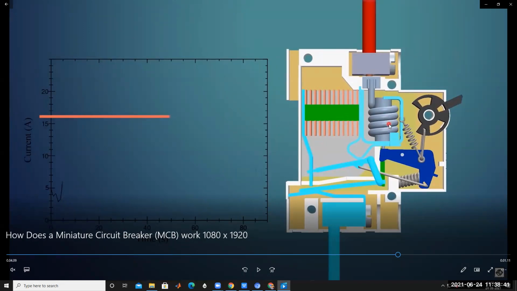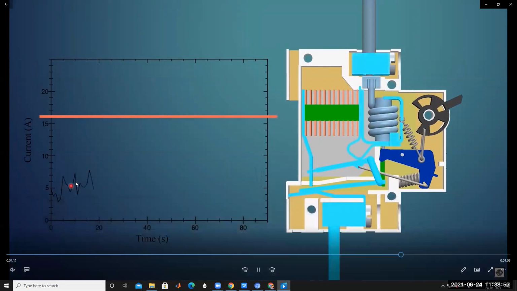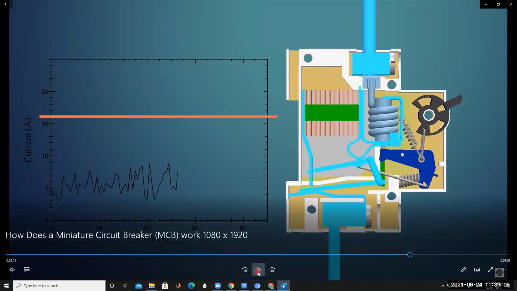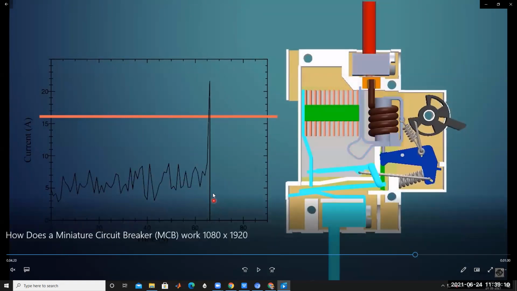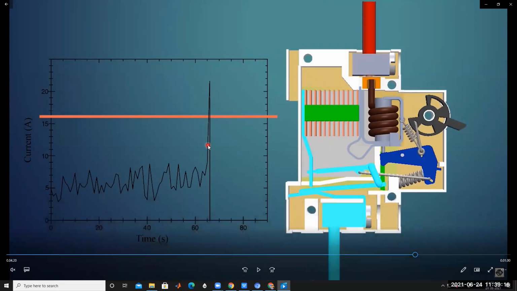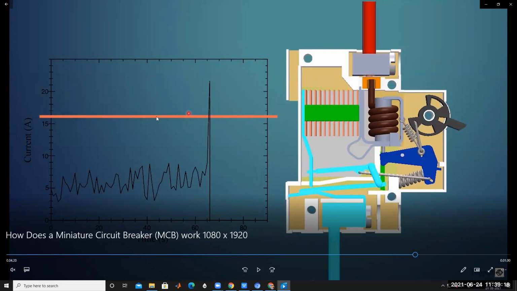But why are these two types of mechanisms required? That means thermal operation and magnetic operation. Why not just one? The current changes like this. When electronic devices are operating, there is suddenly a spike above the rated current, above 16 amps.